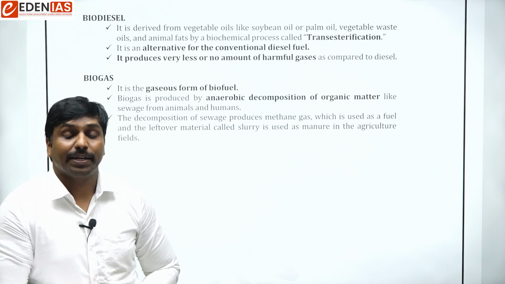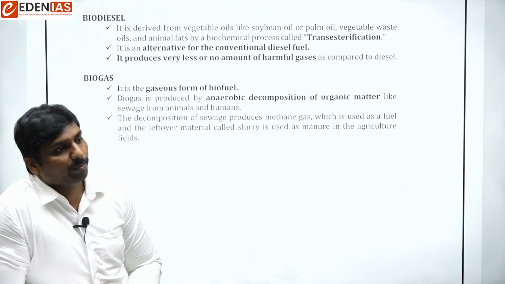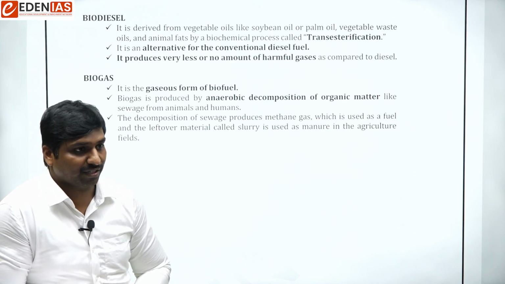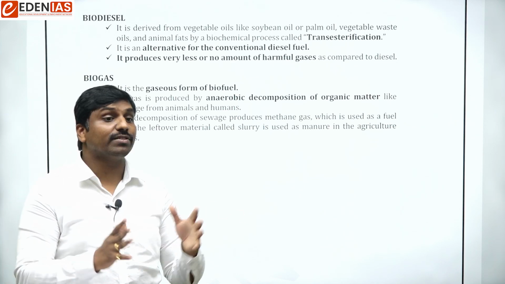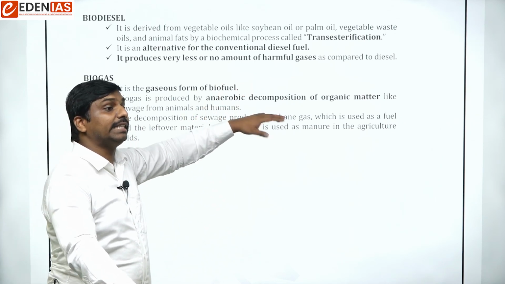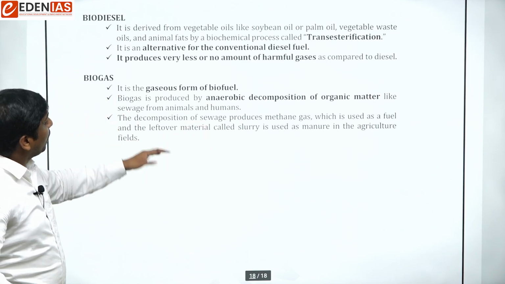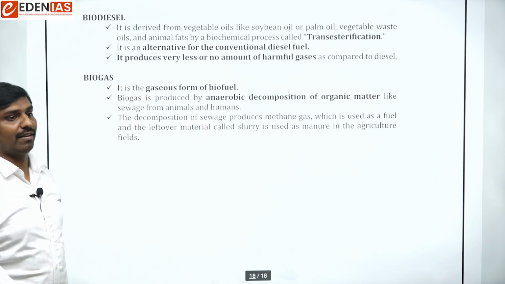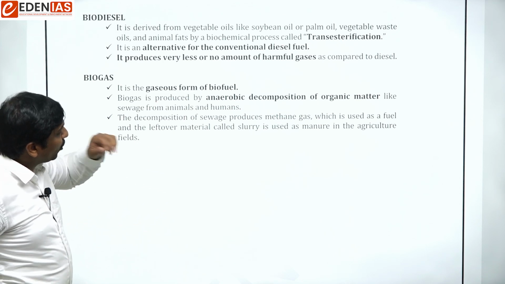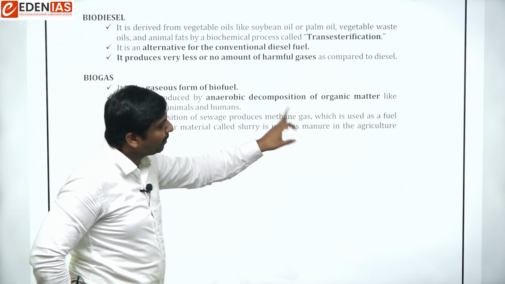So biogas can be produced by anaerobic decomposition. Anaerobic decomposition means, is it in the presence of oxygen or absence of oxygen? Good, it is in the absence of oxygen. So we produce these things in the absence of oxygen. What is the composition of that? That is another important thing. Decomposition of material like excreta will generally produce methane gas.